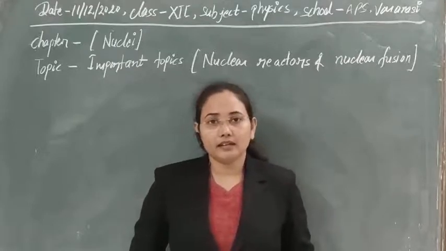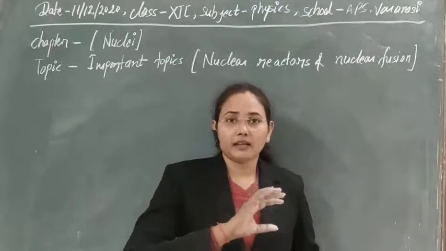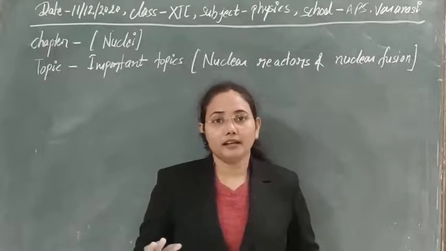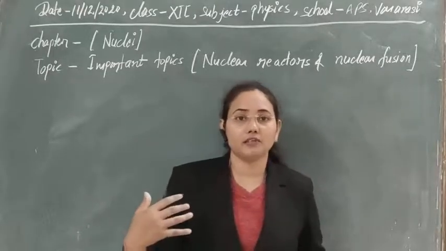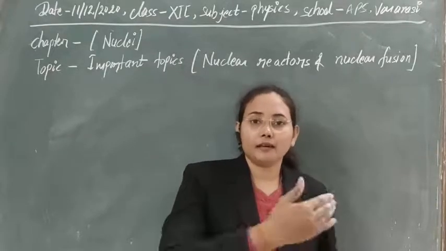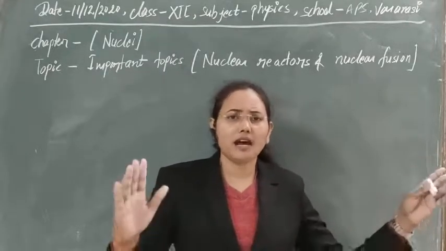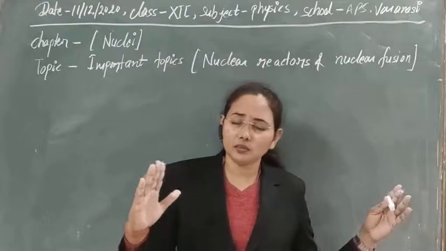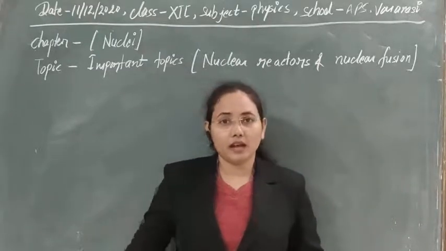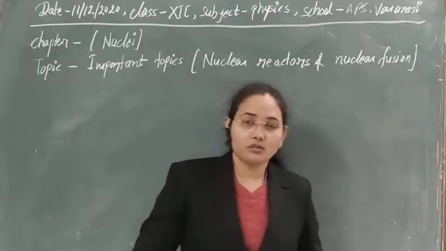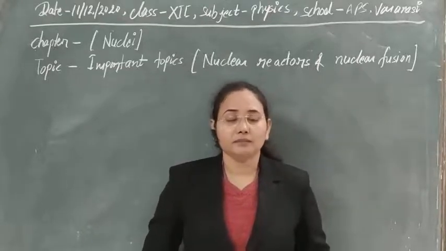Then they split that nuclei, and due to that we get a number of neutrons and a huge amount of energy. Again that process continues, and a large number of neutrons and a huge amount of energy is produced in the system and spread over a large area, causing a huge loss to our environment.